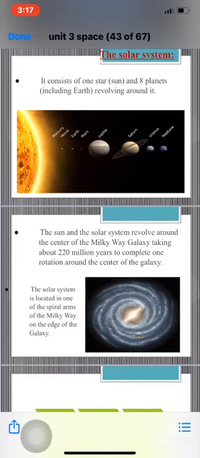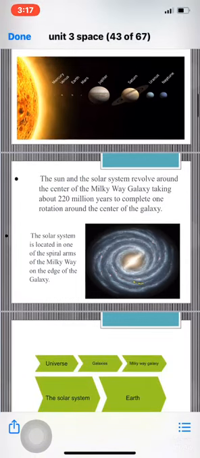The sun has its solar system with it, which is the 8 planets. So the solar system, all of them together, the planets with the sun, revolve around the center of the Milky Way galaxy. It takes 220 million years to complete one rotation around the center of the galaxy. So imagine how vast the universe is. This is a very small, tiny part of the universe.